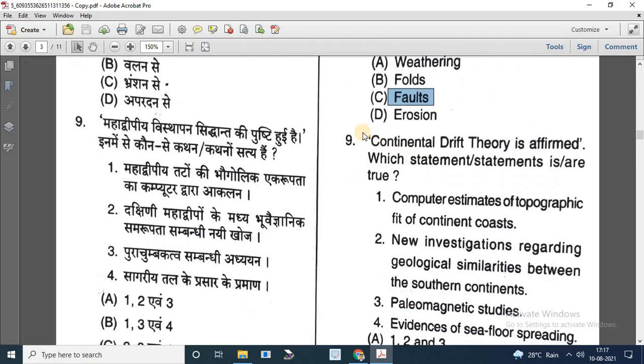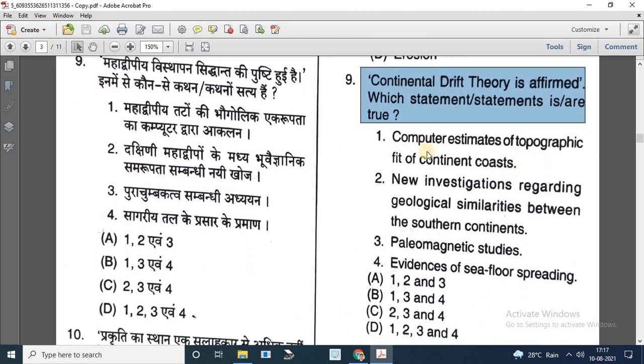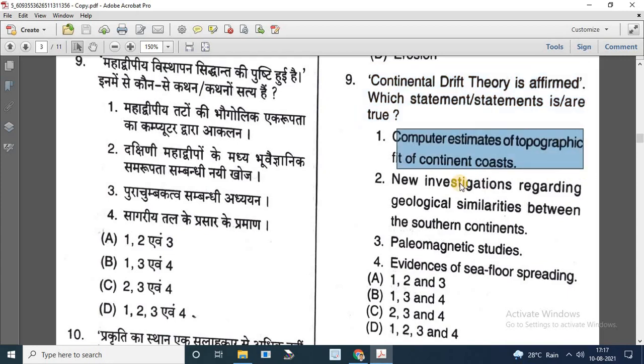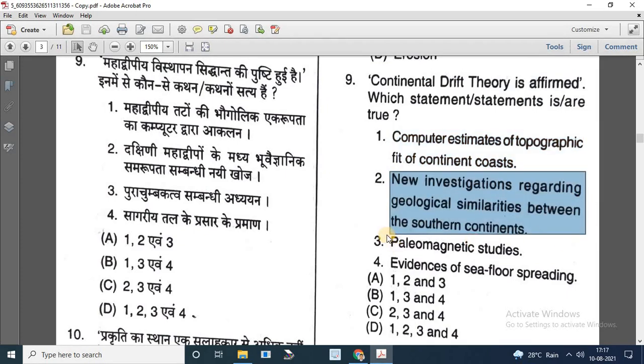Question number 9. Continental drift theory is affirmed by which statement or statements? Statements are: 1, computer estimates of topographic fit of continents. 2, new investigations regarding the geological similarities between the southern continents. 3, paleomagnetic studies.